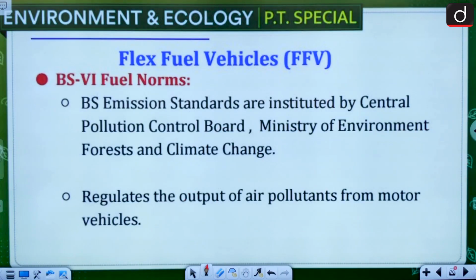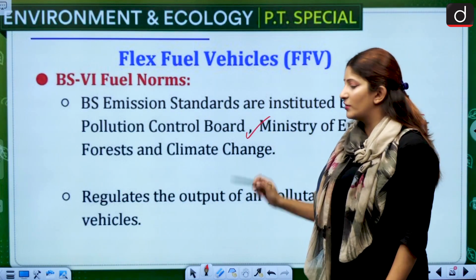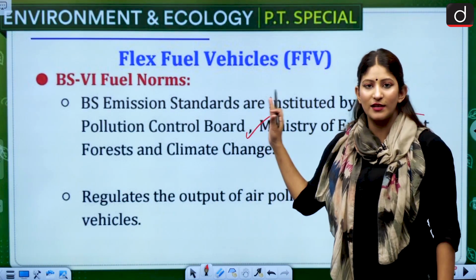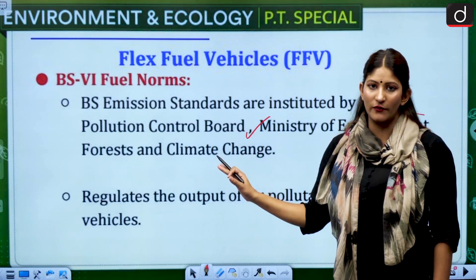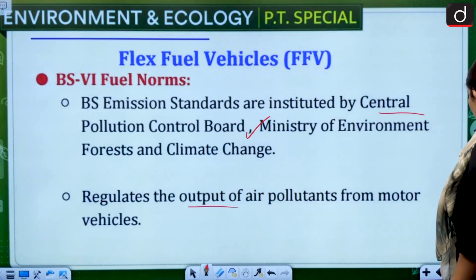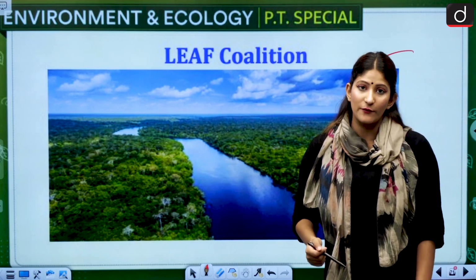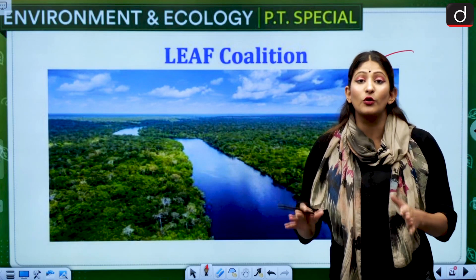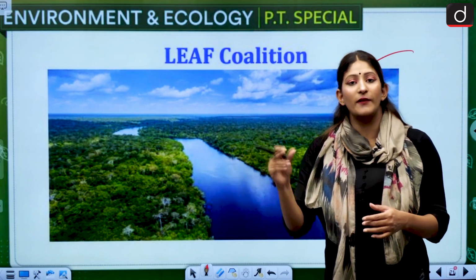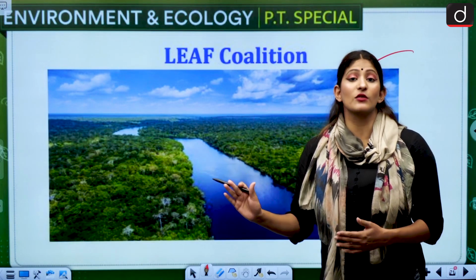BS emission fuel norms, let's know about the sixth one. BS emission standards are instituted by the Central Pollution Control Board. It can be asked in your examination. Who formulates it? The Central Pollution Control Board, which is under the Ministry of Environment, Forest and Climate Change, regulates the output of air pollutants from motor vehicles. And the next topic to understand over here is leaf coalition. We will try to cover more topics like this, because if I go very slow, you will not be able to revise it. This is the revision course, okay?